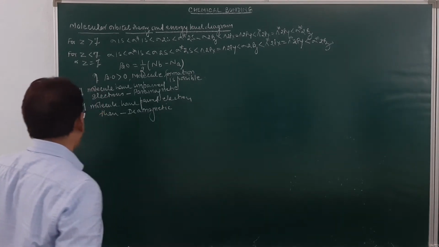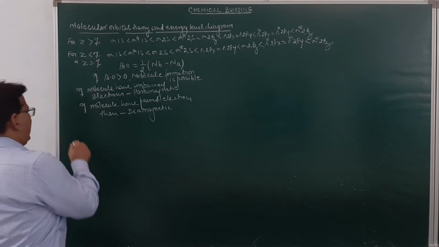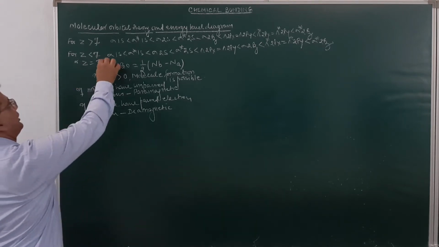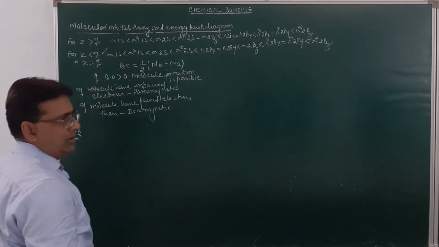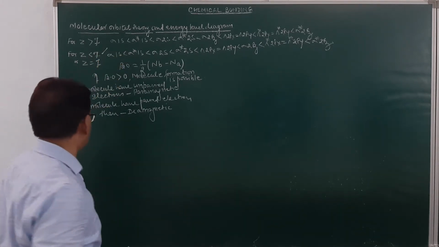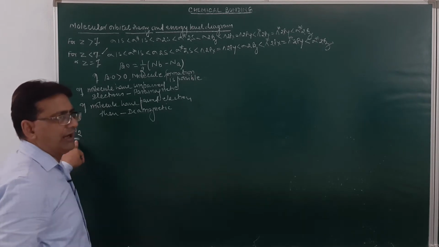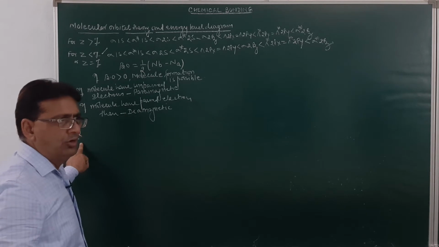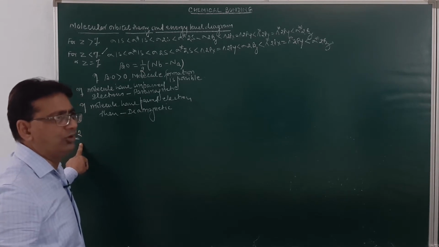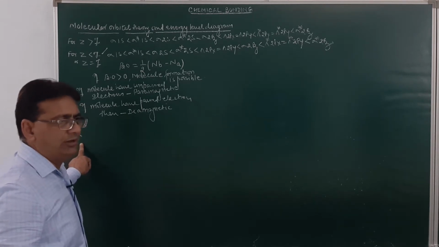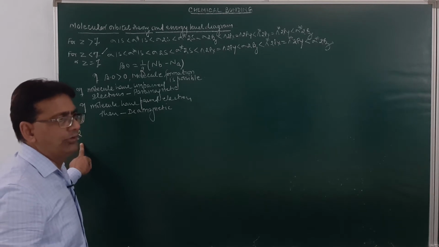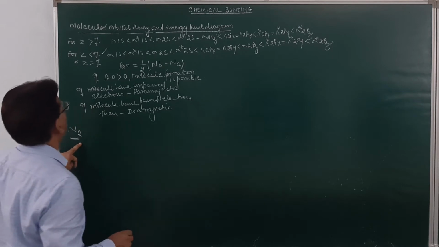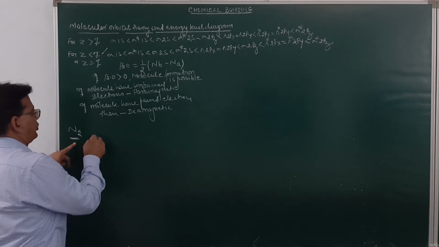Now suppose we have to write down the molecular orbital configuration for a nitrogen molecule. Which configuration will we be using? This one. And we will also make a molecular orbital diagram. In nitrogen, the atomic number is 7. How many atoms of nitrogen are here? 2. So what will be the total number of electrons to be distributed? This will be 14. In the distribution of electrons, all the rules, Hund's rule, the Aufbau principle and Pauli's exclusion principle, are to be followed.